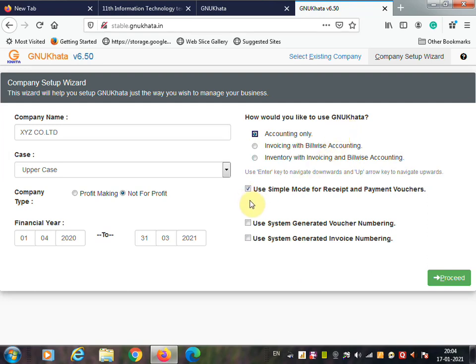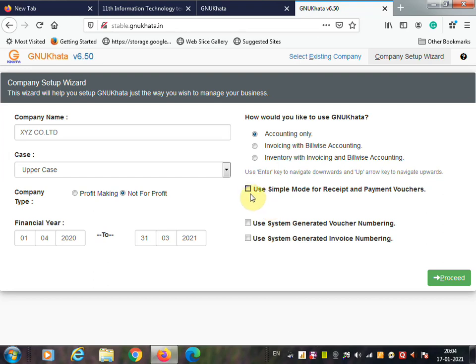Okay, then there is use simple mode for receipt and payment voucher. Whenever you are going to record any transaction, you are going to make a payment or a receipt. But when you are making receipt and payment vouchers, that should not come in simple mode. That's why we are going to deactivate this. Here it should ask debit or credit in the receipt as well as the payment voucher.